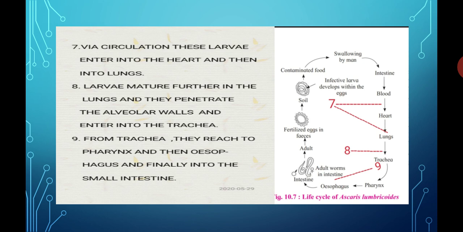See part number 9 again. From the trachea the adult worms reach the pharynx. From the pharynx they enter the esophagus, and from the esophagus they finally enter the lumen of the small intestine, so that the cycle continues.